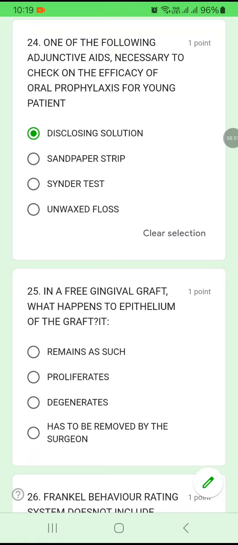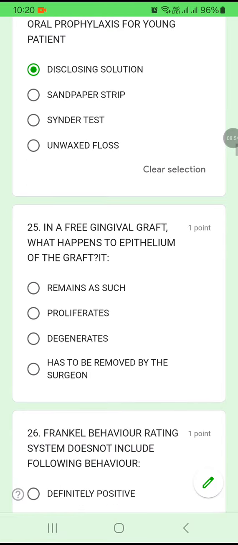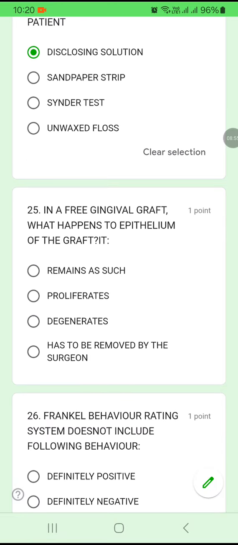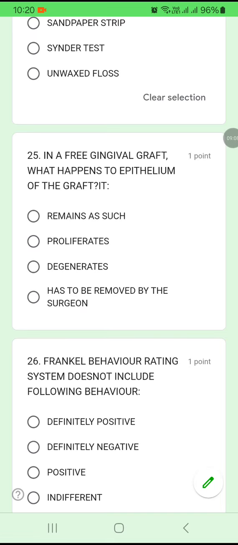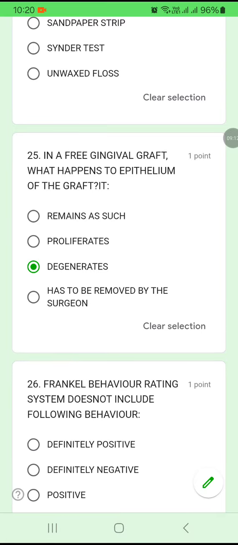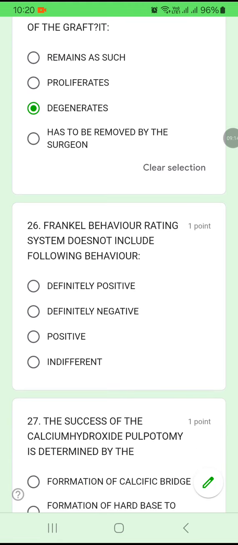Question number 25. In a free gingival graft, what happens to the epithelium? Whether it remains as such, or it proliferates, or whether it will degenerate, or whether it has to be removed by the surgeon. The epithelium of the gingival graft will degenerate by itself. Option C.